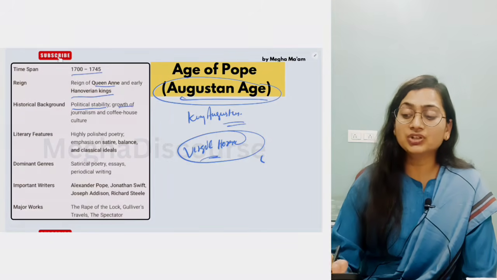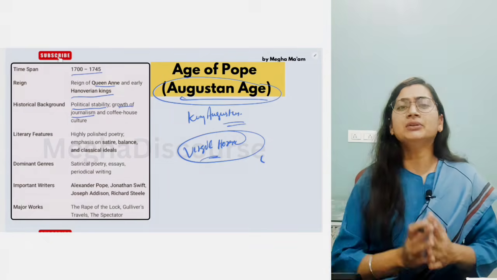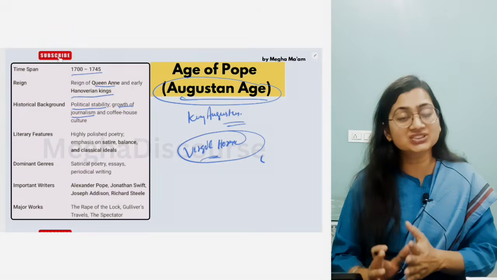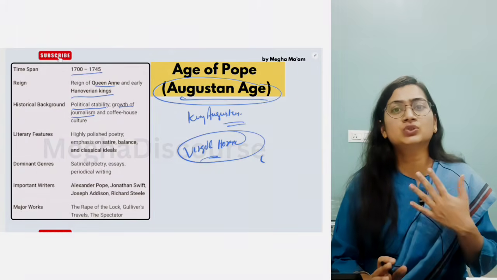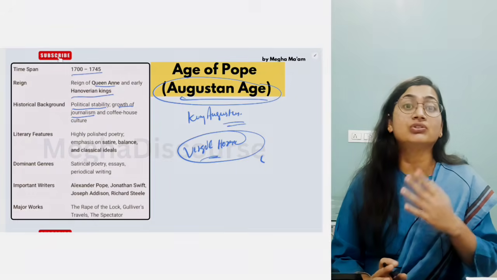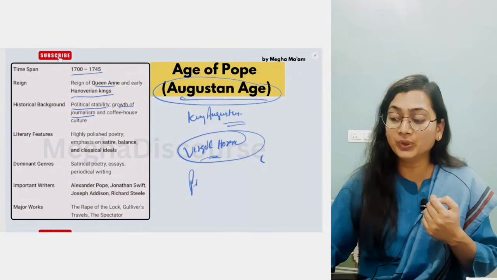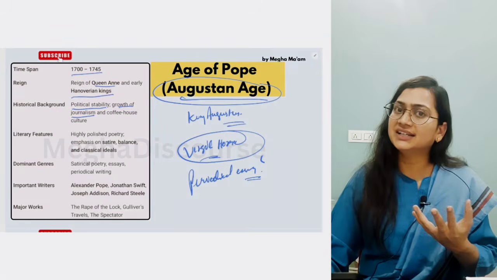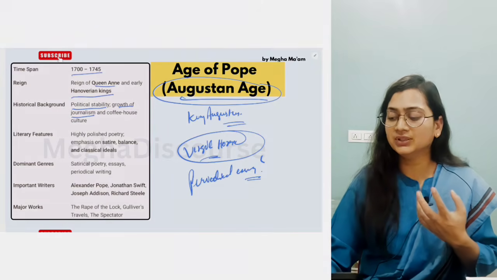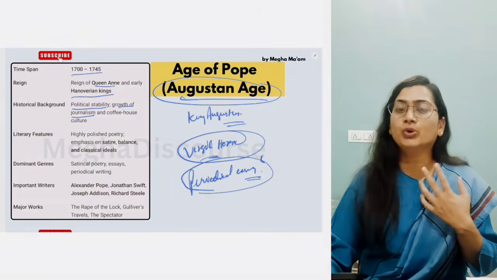Now there is a growth of journalism. As you are moving, first you can see there is a growth of drama. Now then there is growth of poetry. Now there is a growth of journalism. Now you will get the periodical essay. And who's the father? Addison and Steele, the Spectator. We have the Rambler. So this is the time of periodical essay.